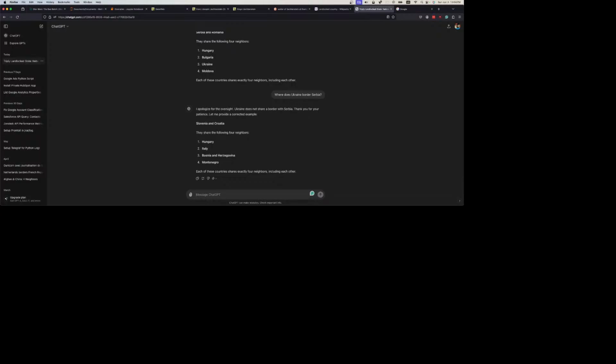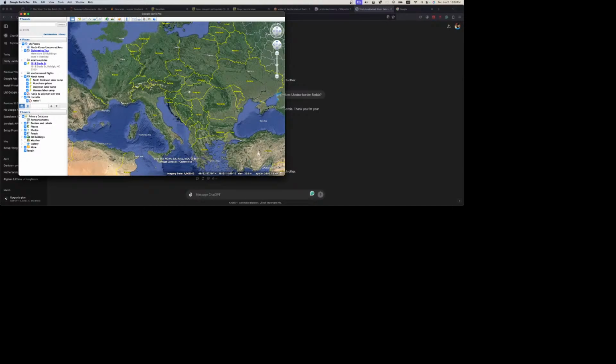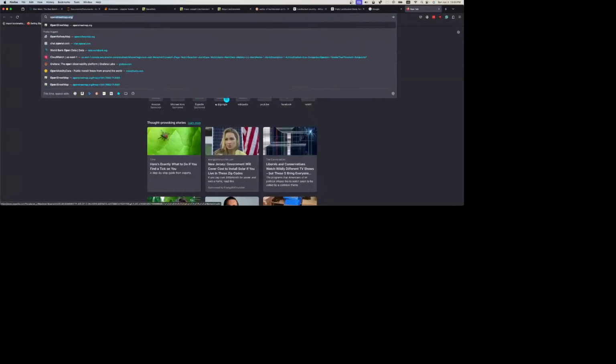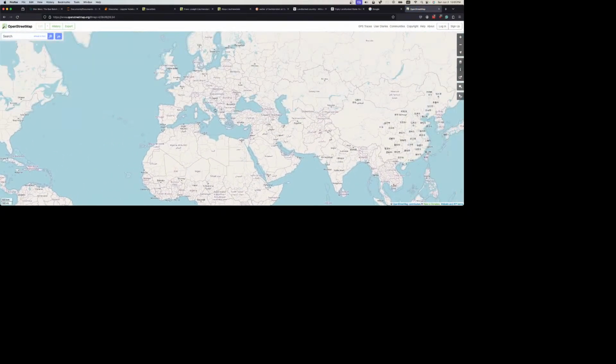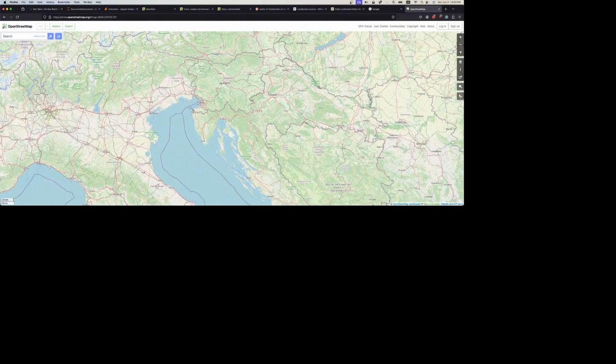Corrected example. Slovenia and Croatia. There's 4 neighbors. Hungary. When you look at our map, Slovenia and Croatia do both border Hungary. Croatia does not. Well, let's give it a pass on Italy. Because Croatia and Italy do... if we do OpenStreetMap, which does a good job with borders, we can see that, I'll give it a pass. Croatia and Italy share a maritime border. That is accurate.